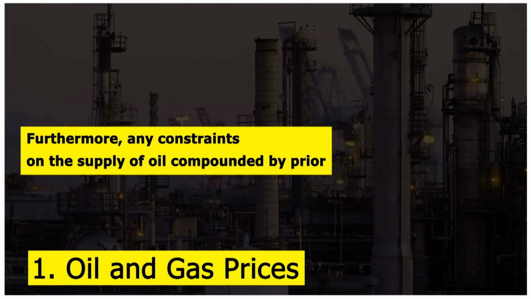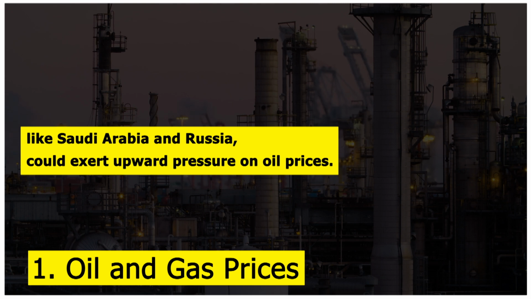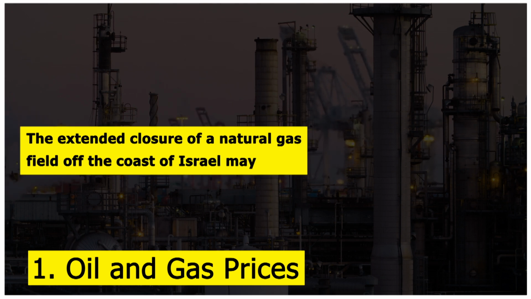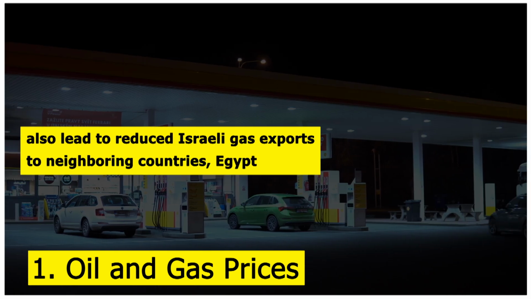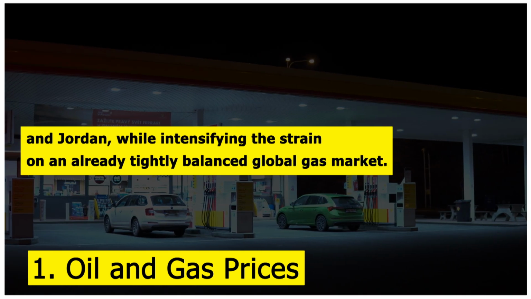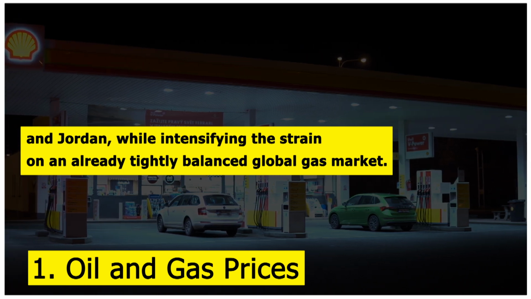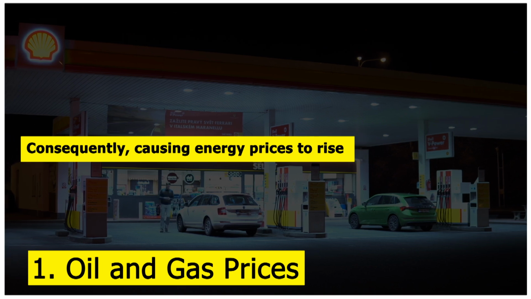Furthermore, any constraints on the supply of oil, compounded by prior cuts to exports by major producers like Saudi Arabia and Russia, could exert upward pressure on oil prices. The extended closure of a natural gas field off the coast of Israel may also lead to reduced Israeli gas exports to neighboring countries, Egypt and Jordan, while intensifying the strain on an already tightly balanced global gas market, consequently causing energy prices to rise.